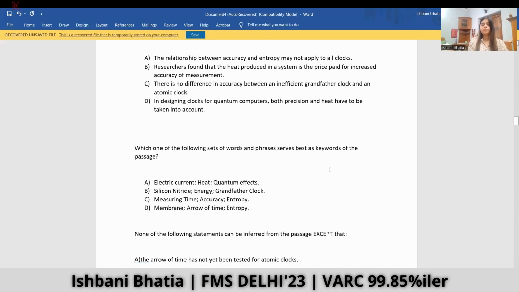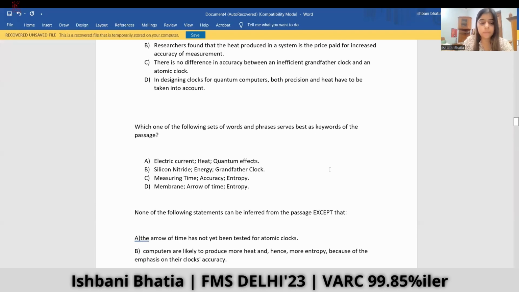So till now, after only reading the first paragraph, the three things that the author has talked about are measuring time, accuracy, and entropy. So till now, if I have to find which is the summary of the passage, it would be option C. But we haven't read the whole passage, so we can't make an early conclusion. We have to read the whole passage to see if some other topic comes up and it has been taken up to the conclusion. So we won't mark option C and we'll read the whole passage first.